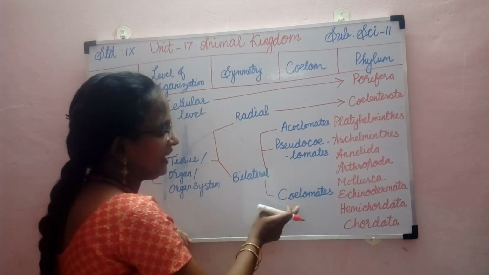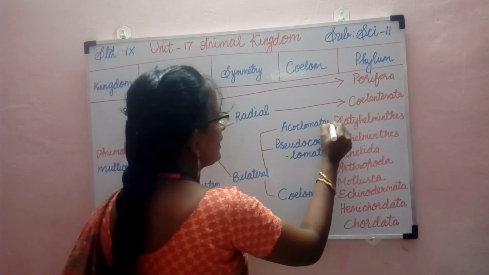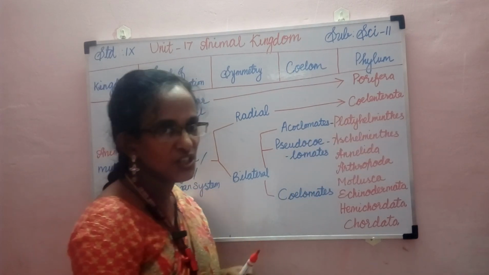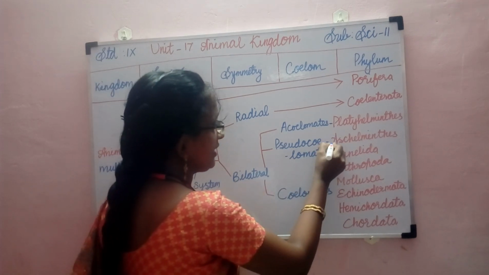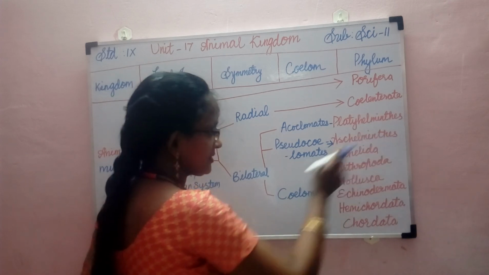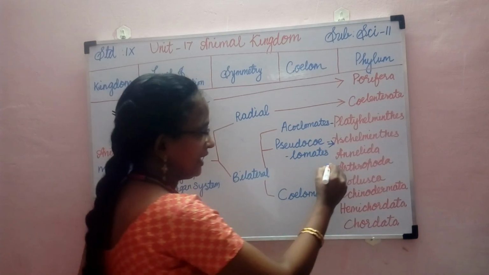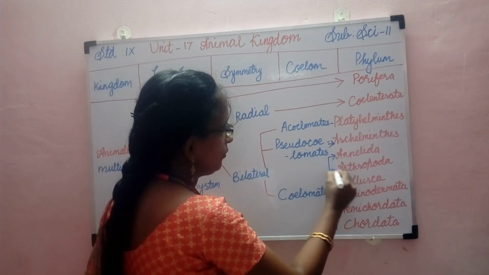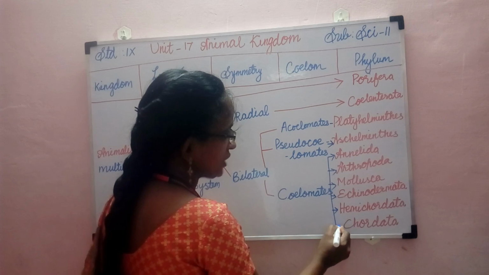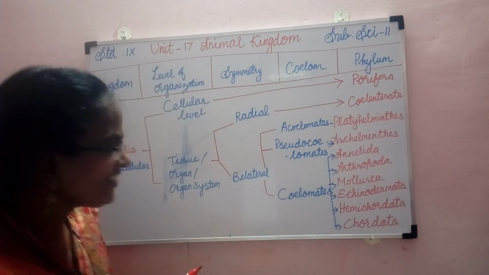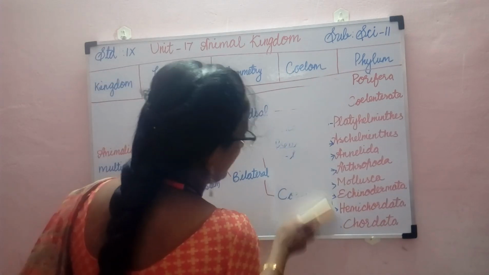The animals that have no coelom are categorized in phylum Platyhelminthes, and the pseudocoelomate animals are categorized in the phylum Aschelminthes, and the coelomate animals are divided into six phyla. They are Annelida, Arthropoda, Mollusca, Echinodermata, Hemichordata and Chordata. So let me rub this so that you can clearly see the names of the phyla.